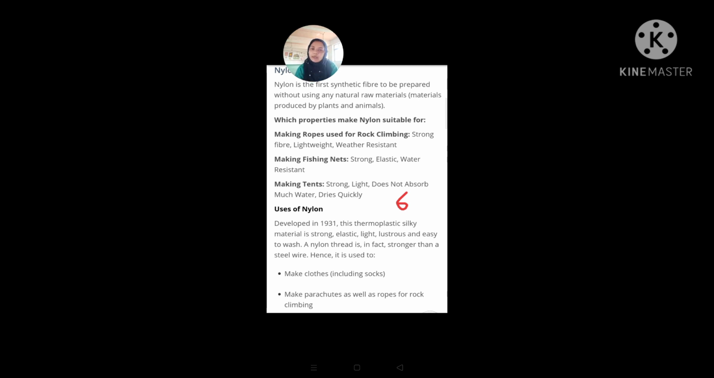Many students are getting confused, so let me make it clear. Air, water and coal are not plant-based or animal-based, and still we are using them for the preparation of nylon, and that is why we call it the first fully synthetic fiber. Which properties make nylon suitable?